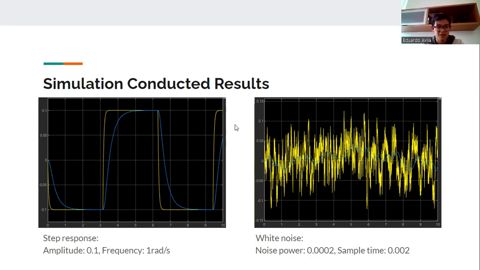By the way, the step response presents a small delay with respect to the estimated one, which means that it's not perfect at all, but it follows the signal. The same goes for the white noise.